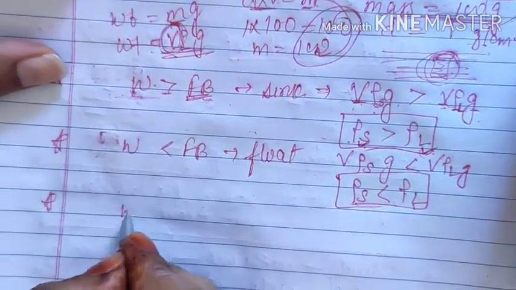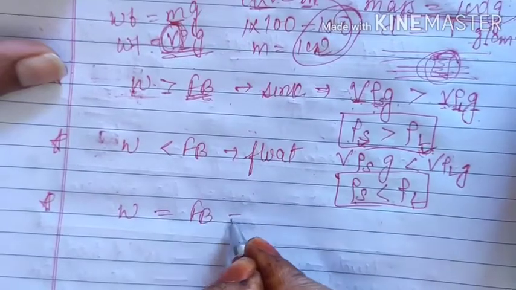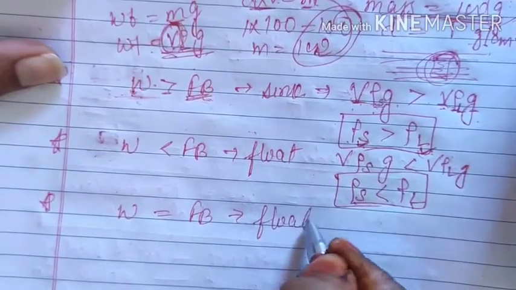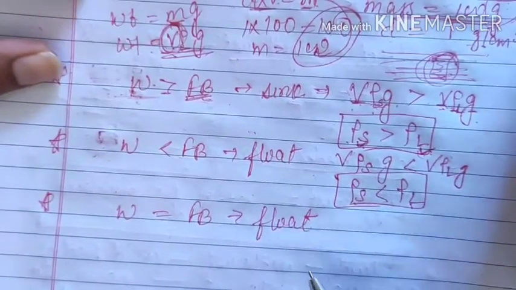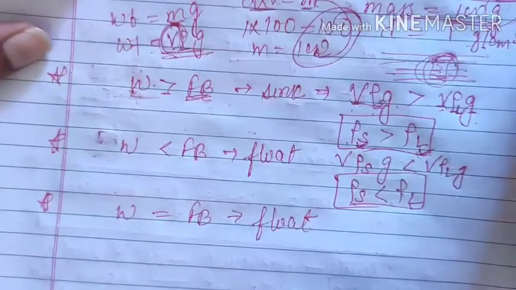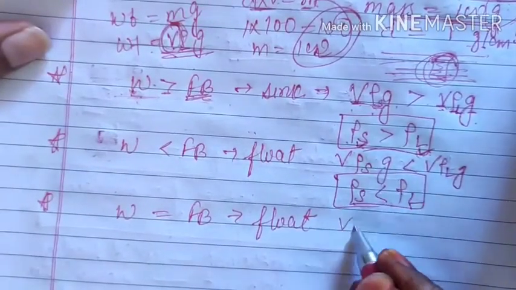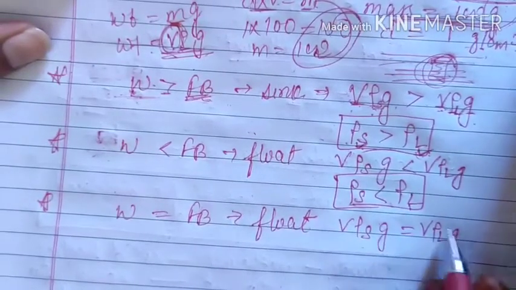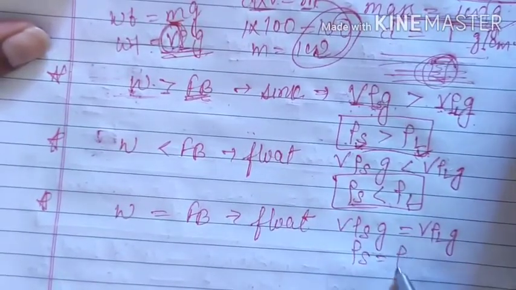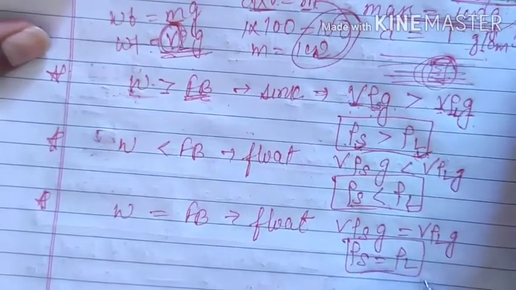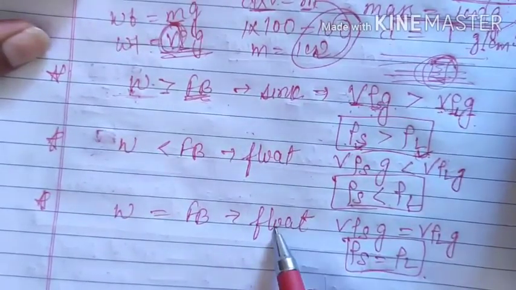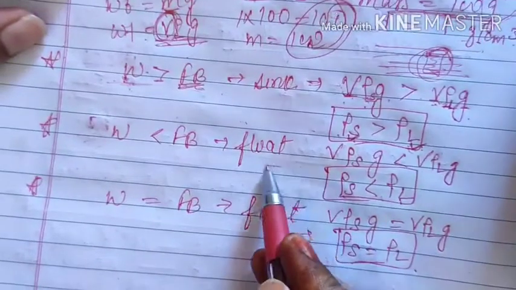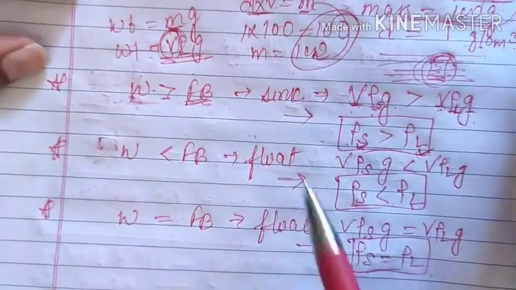And the third condition is again W equal to FB. That is again one of the conditions of floating. The body will be completely submerged into the liquid and floating. Here again you will use the same thing, V rho S g equal to V rho L g. So if the density of the liquid is equal to the density of the solid, then the body will float, completely submerged into the liquid.